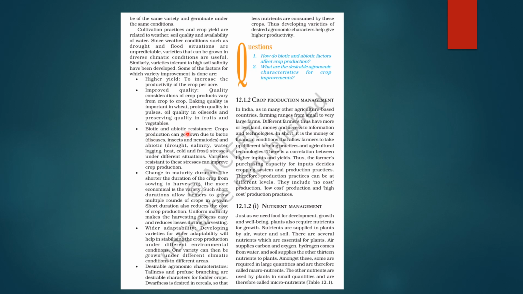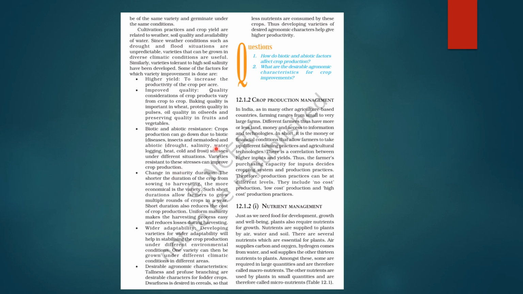Next is biotic and abiotic resistance. So crop production can go down due to biotic. Biotic में क्या क्या आता है? Diseases, insects, nematodes, ठीक है, and abiotic factors जैसे drought, salinity, waterlogging, heat, cold, frost, ठीक है, under different situations. अगर ये सब हुए इसको resist करना चाहिए इसे. So varieties which are resistant to these stresses can improve the crop production.